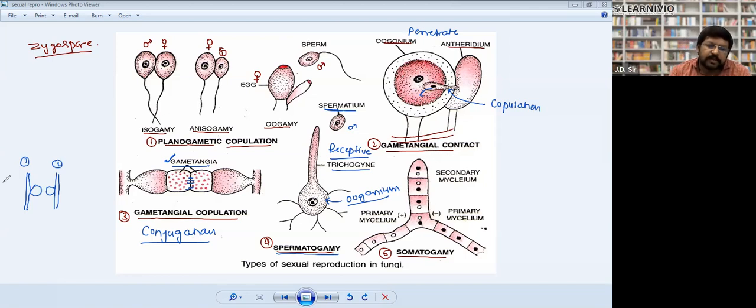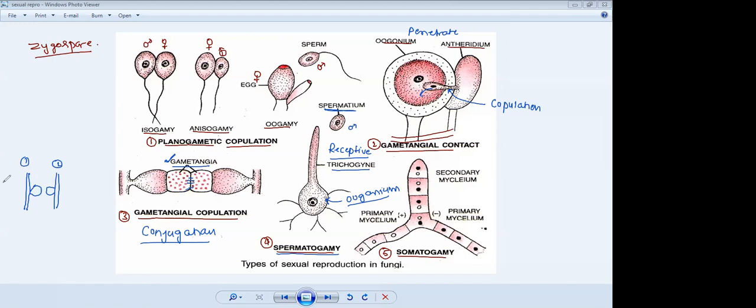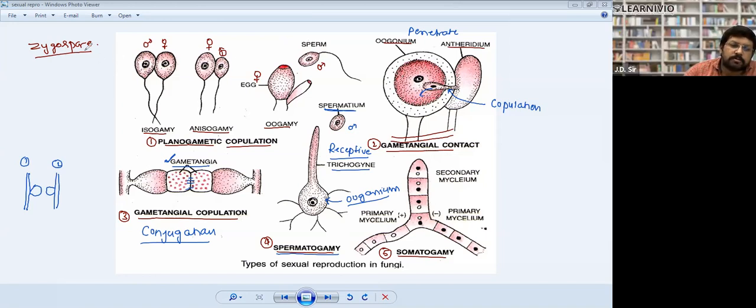Spermatium fuses with trichogyne and makes zygospore. Full stop. When these two gametes fuse, they make zygospore.